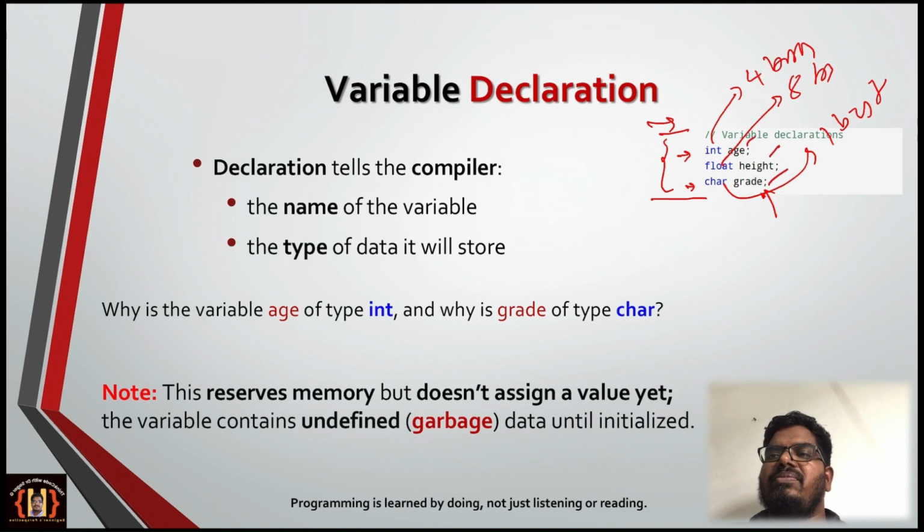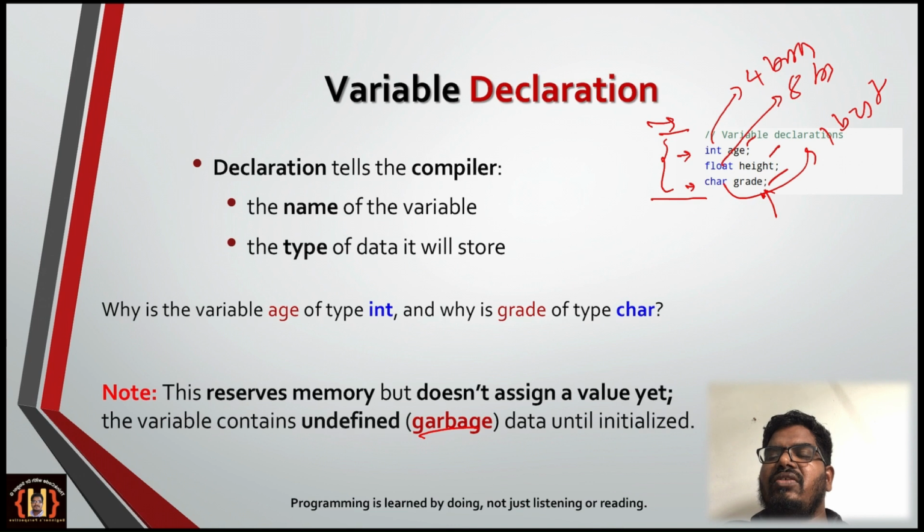The number of bytes reserved for these variables depends on the type of the data. The compiler only reserves the memory for these variables, but it is not going to store any value to that variable. Which means at that particular memory location, there must be some undefined value. That undefined value we call a garbage value.